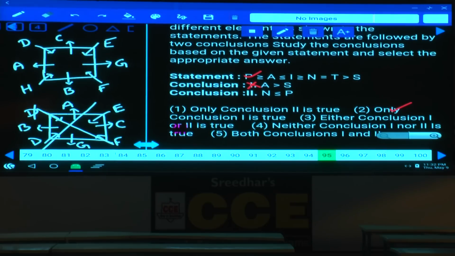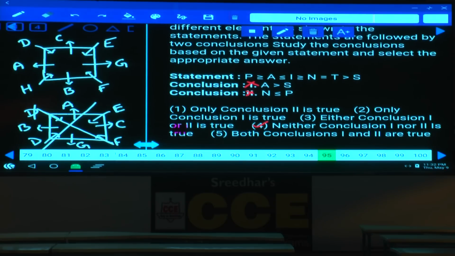Then 95. Now in this 95, A and S. Between A and S, two opposite symbols, no relation. N and P, greater than, lesser than, two opposite symbols, no relation, hence neither one nor 2, choice 4, isn't it? 11, 2 more minutes is there.